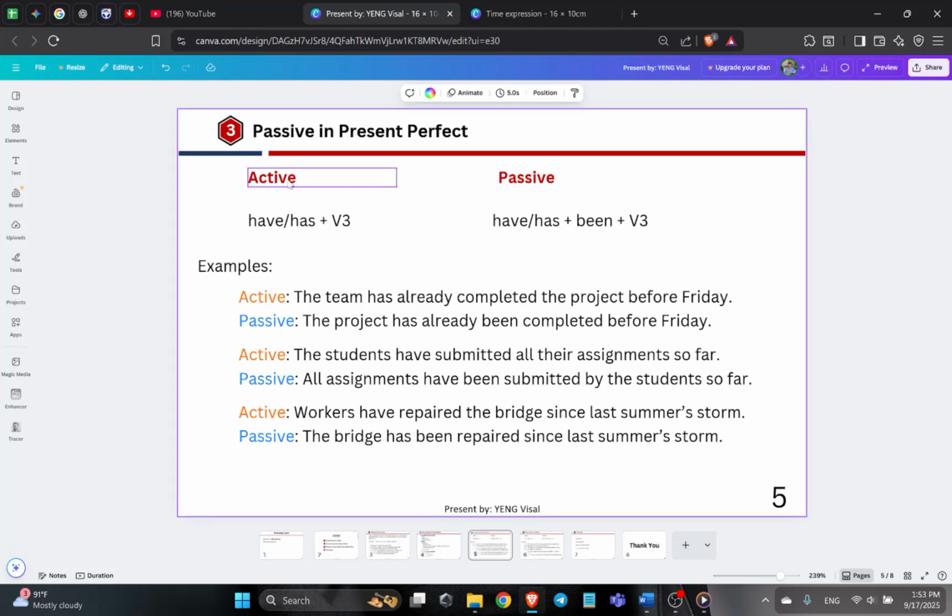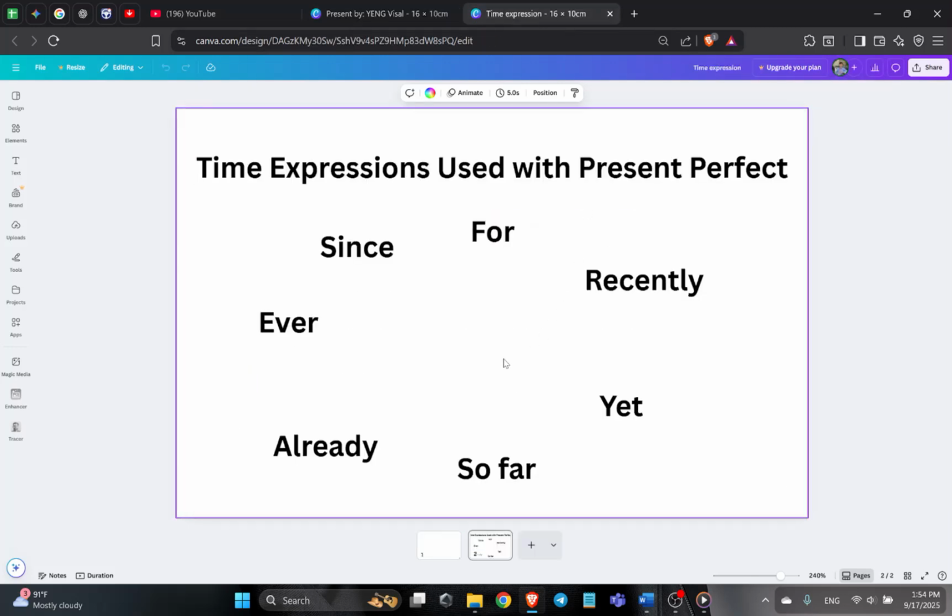Here is the structure of present perfect in active. We have a subject plus have and verb 3. And when we change to the passive, we just add been: have plus been plus verb 3. To identify which tense is written in the present perfect, we can look at the time expression. The common time expressions for present perfect are since, for, recently, yet, so far, already, and ever.